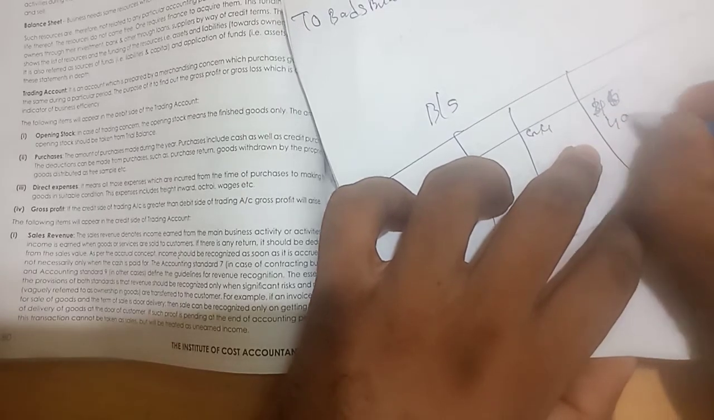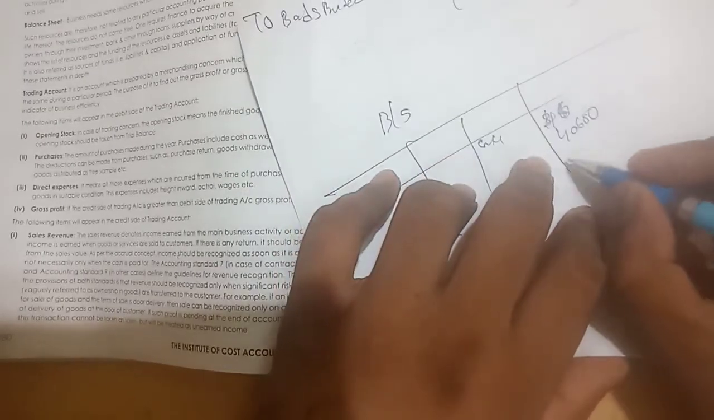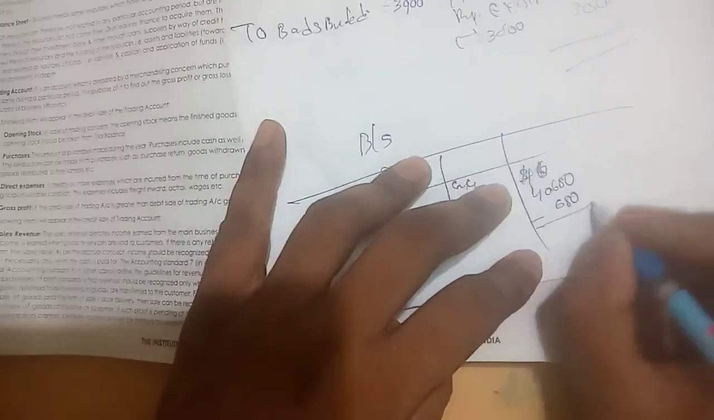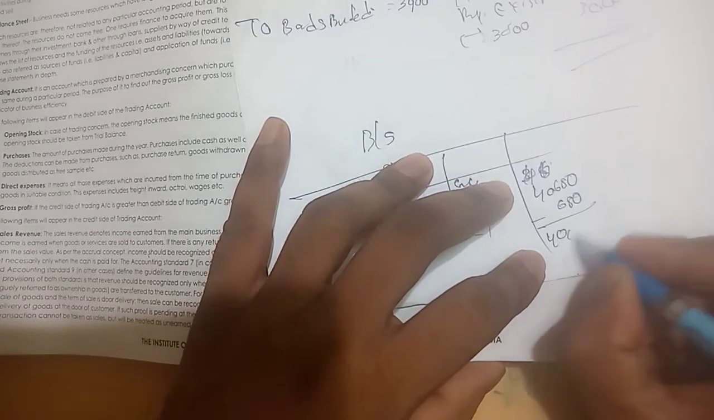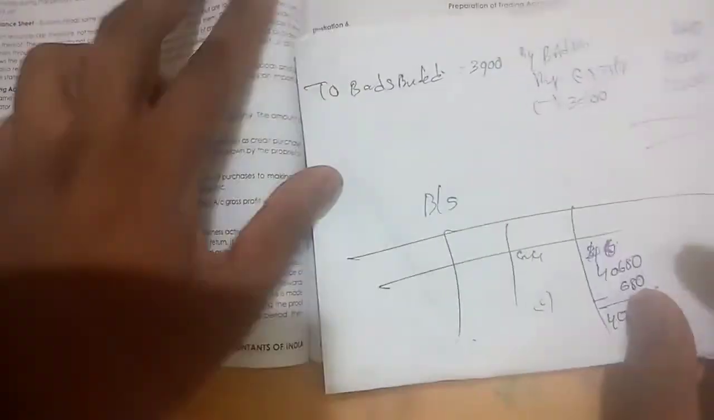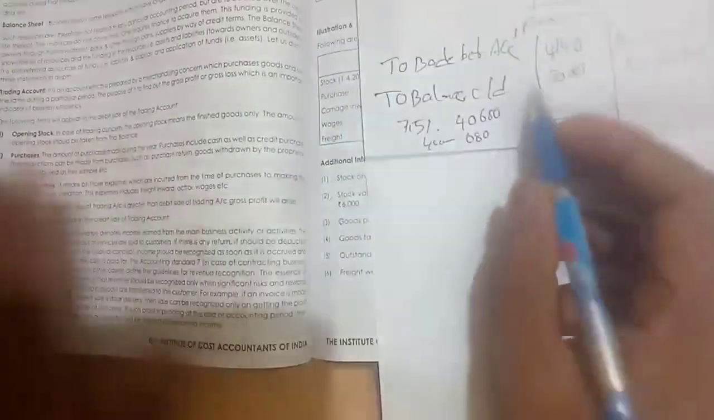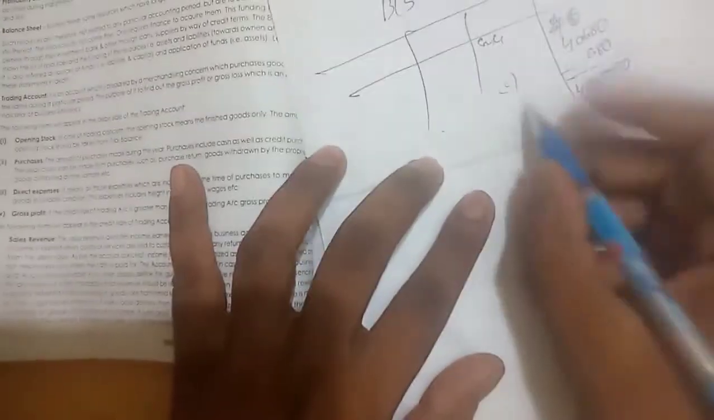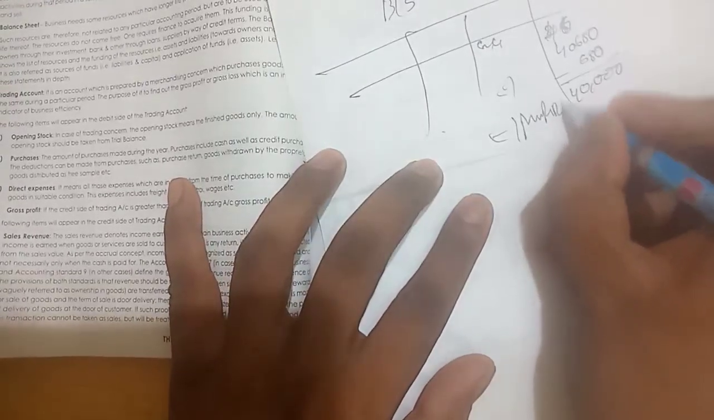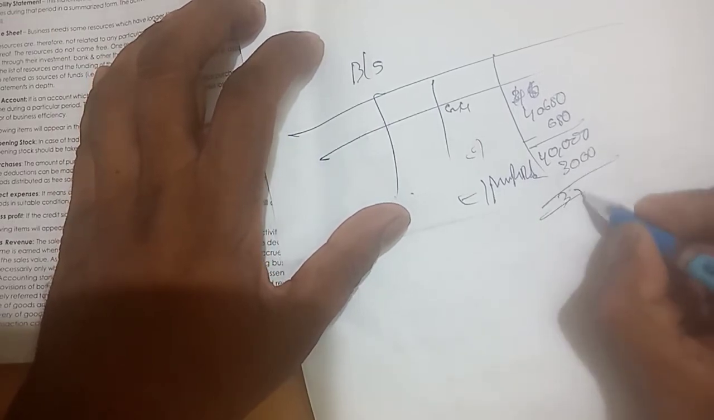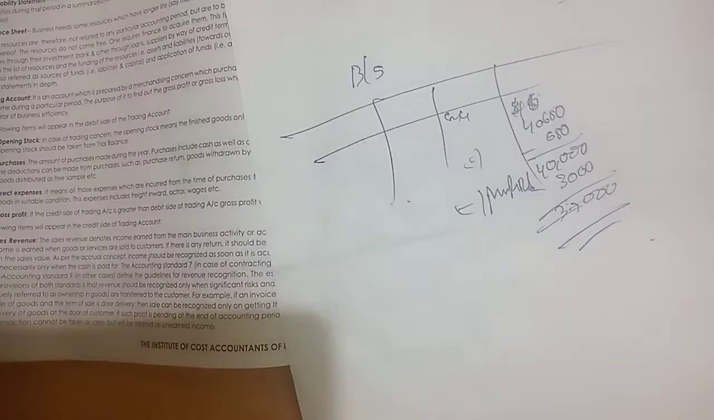So 40,680 minus the bad debts already written off, 6,080. So how much? 40,000. So 3,000 will be the provision. Already we calculated the provisions, right? So now we calculate the provision for the balance carried on, and it will be transferred. The 3,000 will be subtracted. So provision will be for bad debts. That is 37,000. So hopefully clear.